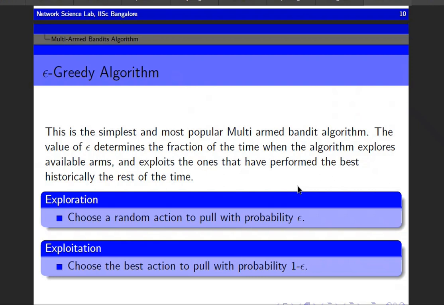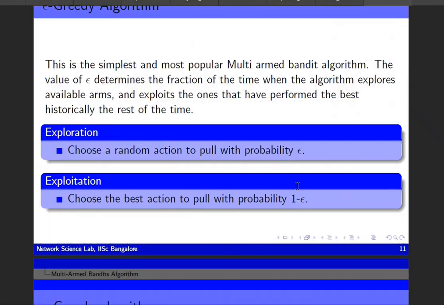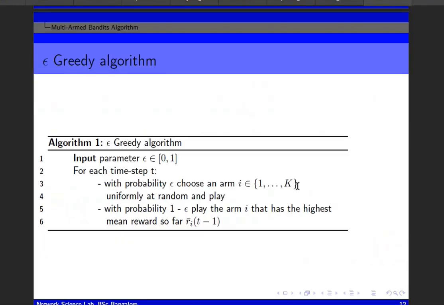In exploration, we choose a random action to pull with the probability epsilon, and in exploitation we choose the best action to pull with the probability 1 minus epsilon. I have shown the pseudocode of this epsilon greedy algorithm here, in which we choose the parameter epsilon between 0 and 1, and accordingly we will choose the action with the maximum reward.